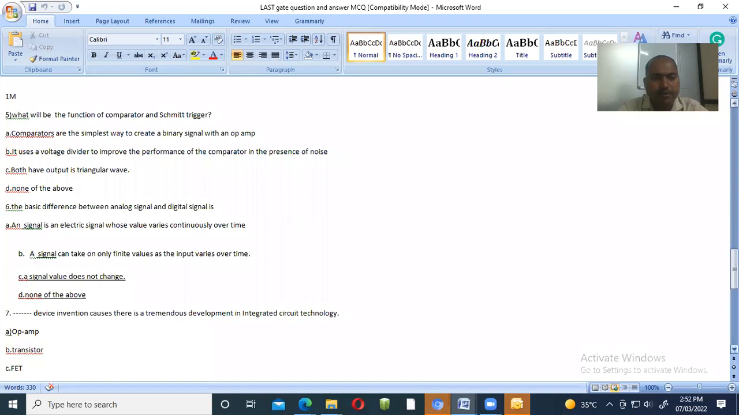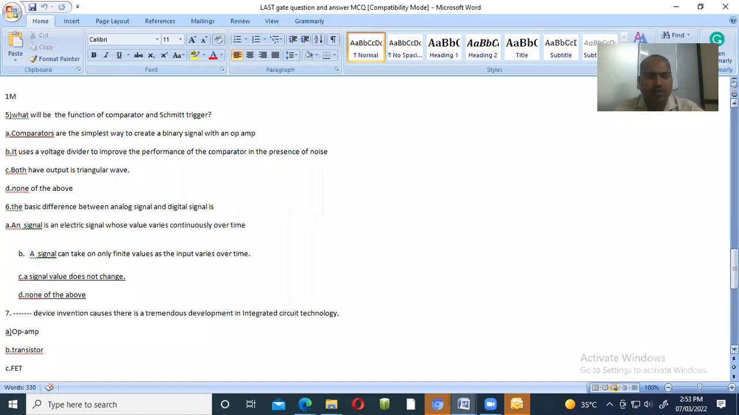See, what will be the function of comparator and Schmitt trigger? A comparator is actually a square wave generator. Schmitt trigger is also a square wave generator. In a digital circuit, whatever inputs are applied across your comparator are compared with respect to each other. So the output of the comparator is a square wave, and the Schmitt trigger also gives a square wave.